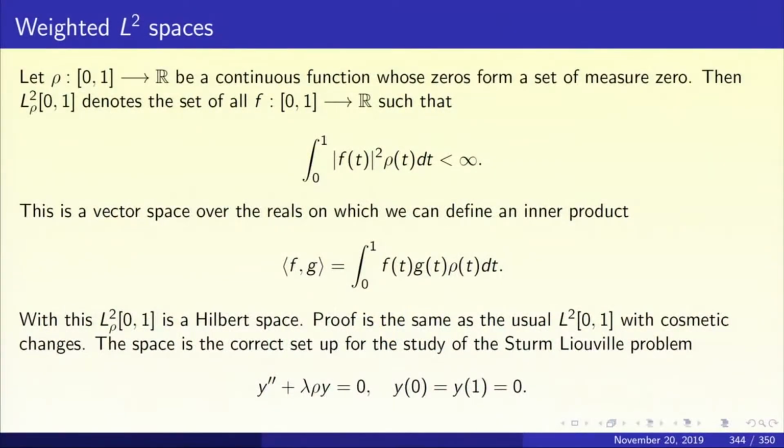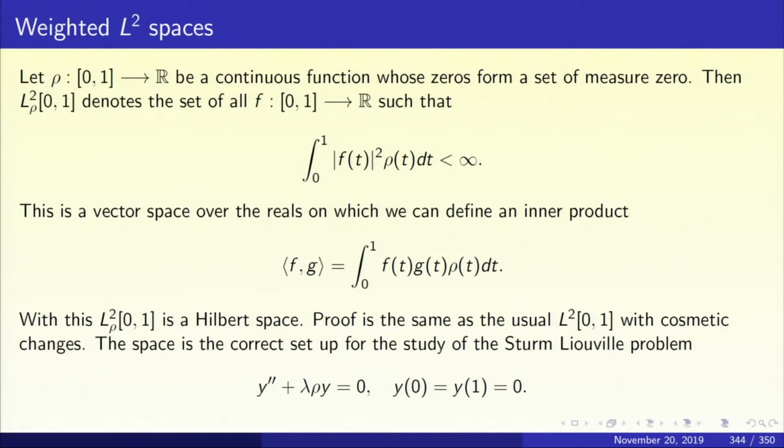So, now let us look at how to apply this general theorem to Sturm-Liouville problems. Our main concern is y double prime plus lambda rho x y equal to 0 with Dirichlet boundary conditions or with Neumann boundary conditions. That is our main concern, and that is all that we are looking at. For that, let us select an appropriate Hilbert space. I am going to call it the weighted L2 space. So, what is a weighted L2 space?